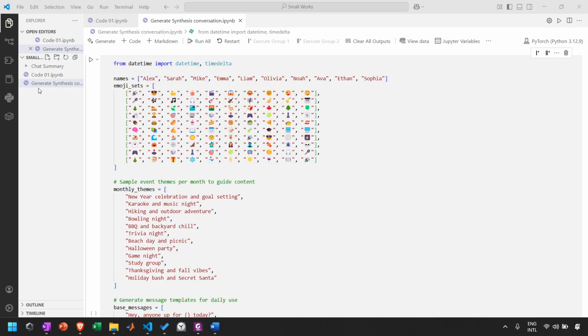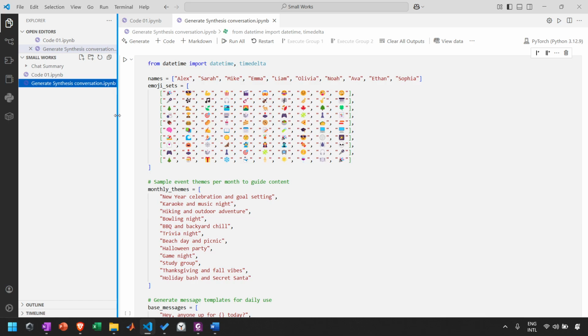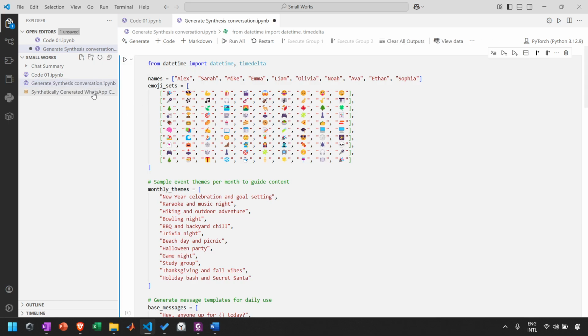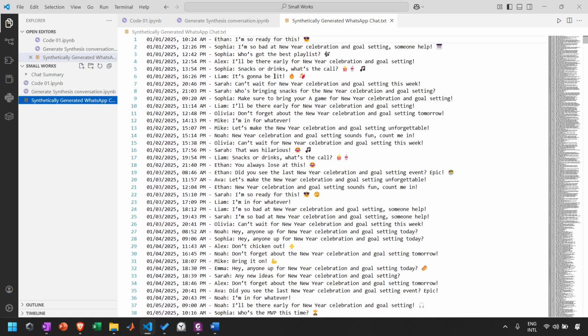First of all, I have generated a synthetic conversation. So why a synthetic conversation? If we look at this text file, we can see that the text file has a fixed format. The format is inspired by WhatsApp.